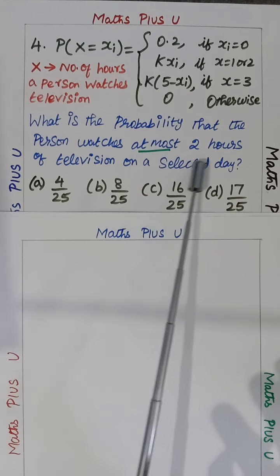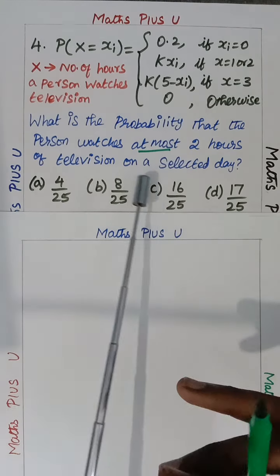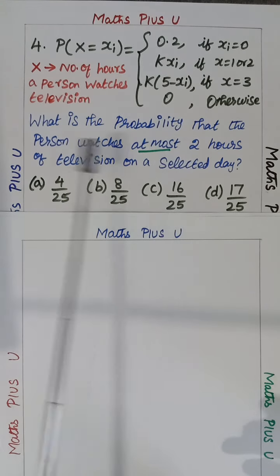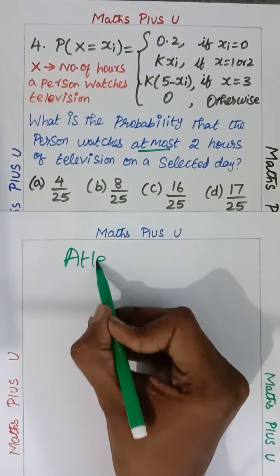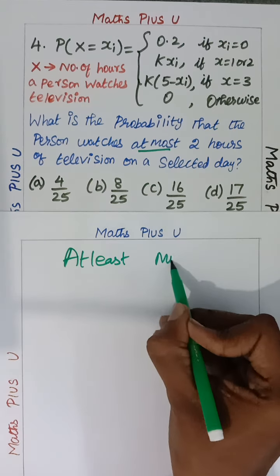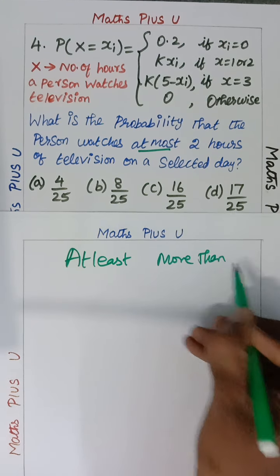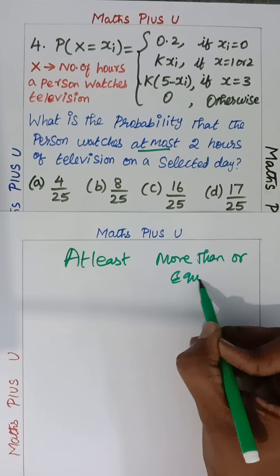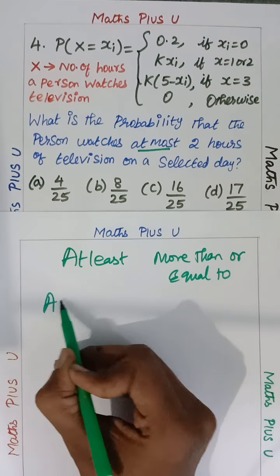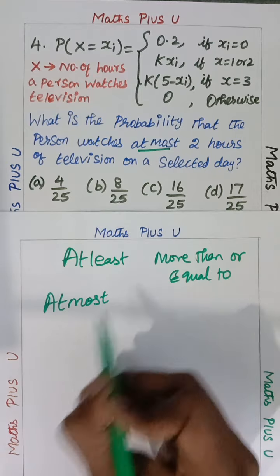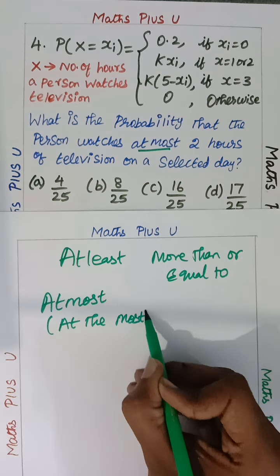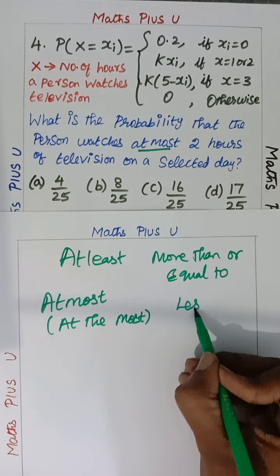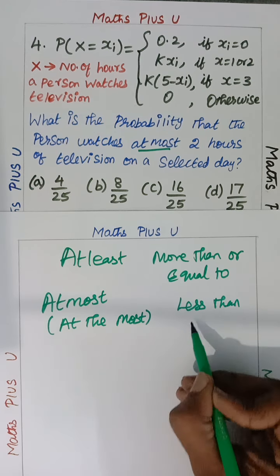So what am I saying now? At most or at the most, that is the top limit: less than or equal to. At least is more than or equal to. Always remember: at least means more than or equal to. So you should not forget this. In 10th standard itself we have studied this. Anyway, at most or at the most, both are the same. So in that way, less than or equal to.